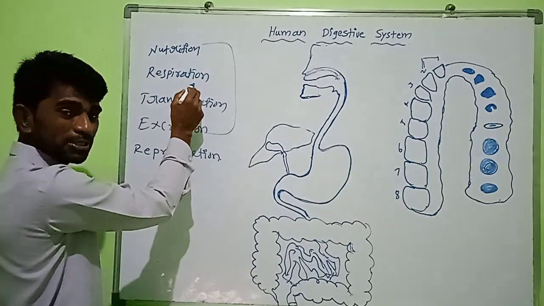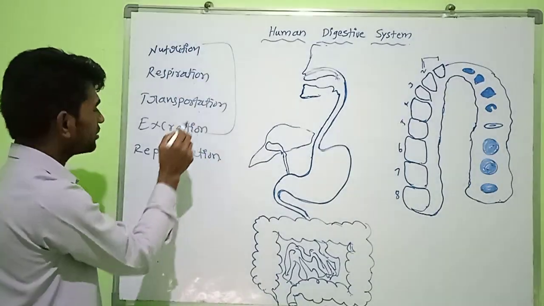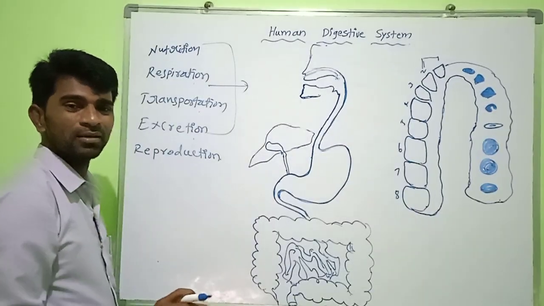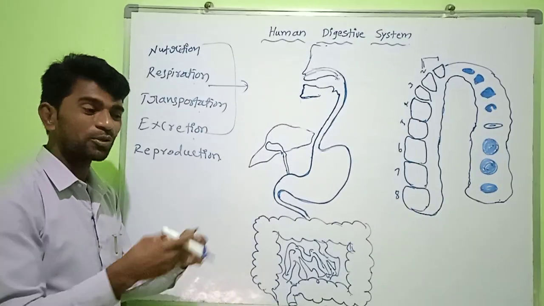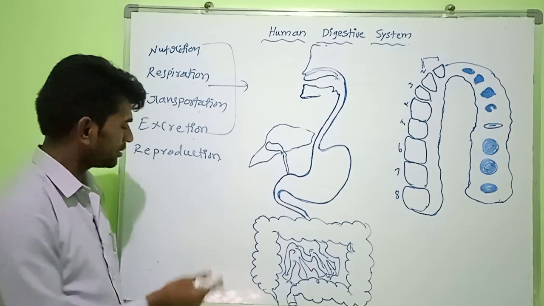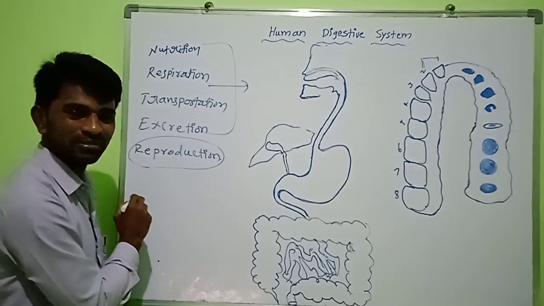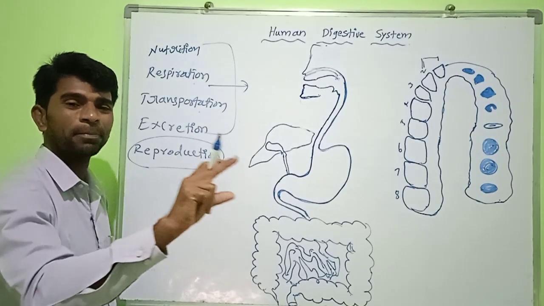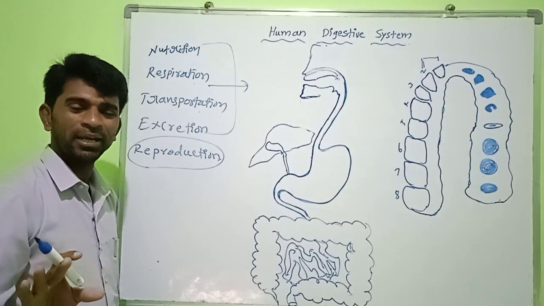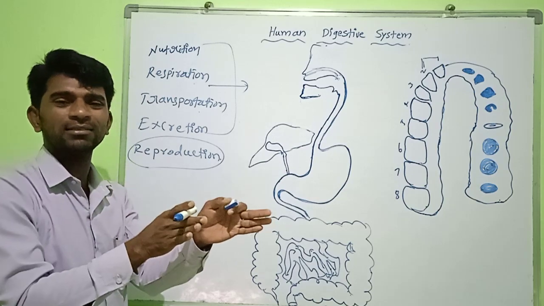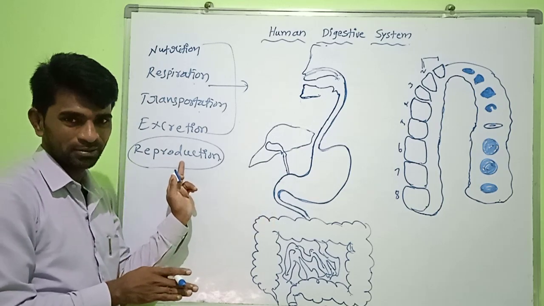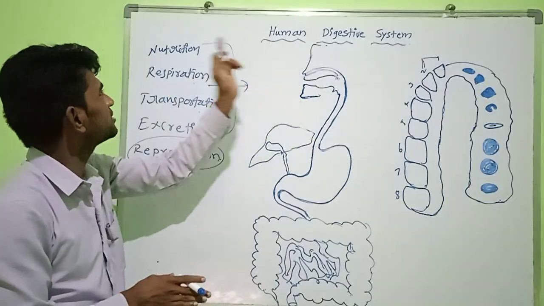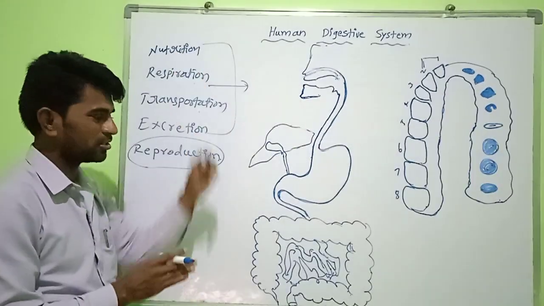Nutrition, respiration, transportation, excretion. These four help in the survival, meaning growth and development. But the last one is reproduction, which helps in the perpetuation of the race, meaning to continue the species. But today we are going to discuss the human digestive system in nutrition.